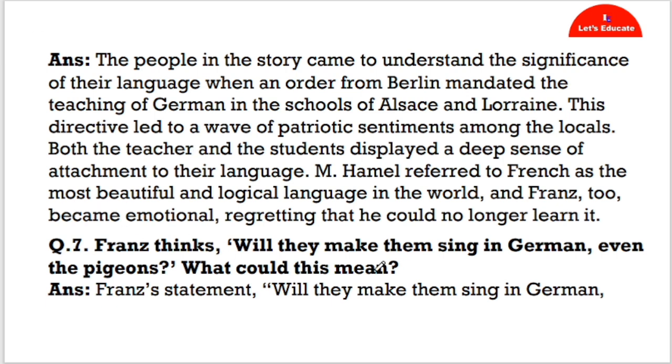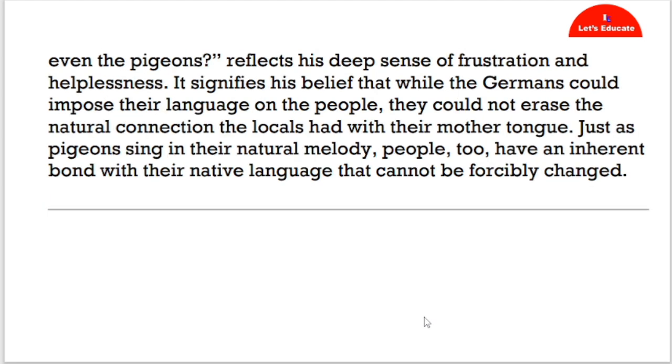Next question. French thinks, will they make them sing in German, even the pigeons? What could this mean? Answer: French's statement, will they make them sing in German, even the pigeons, reflects his deep sense of frustration and helplessness. It signifies his belief that while Germans could impose their language on the people, they could not erase the natural connection the locals had with their mother tongue. Just as pigeons sing their natural melody, people too have an inherent bond with their language that they cannot forcibly change.